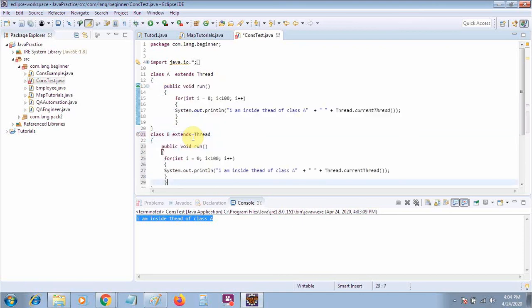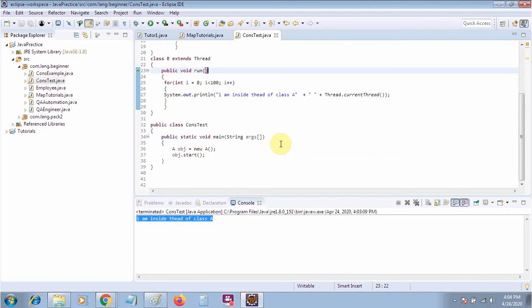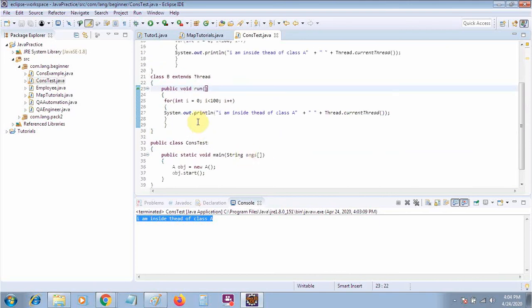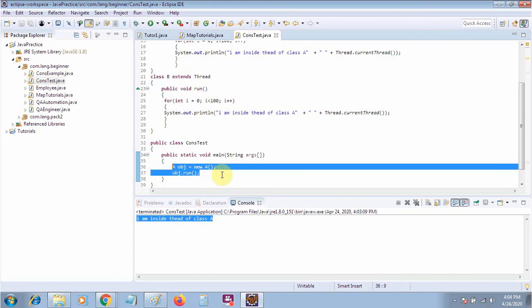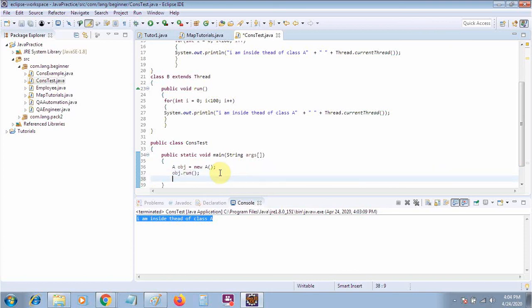So what will happen if we start our thread? We can also directly access the method of A class, and then directly access the method of B class, and let's see the difference between using the thread and not using the thread.